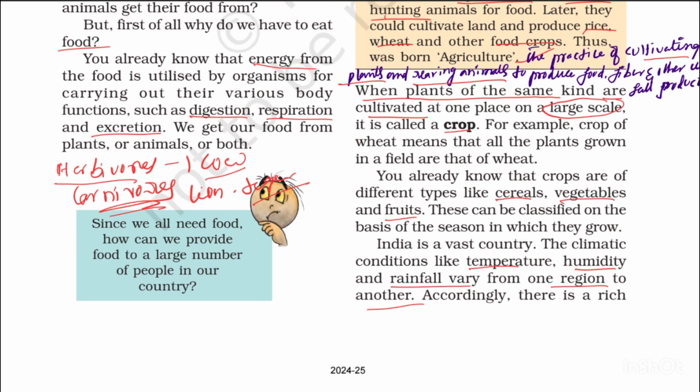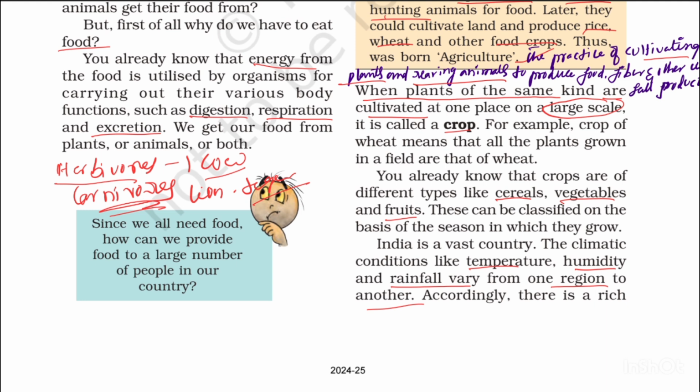India is a vast country. Climatic conditions like temperature, humidity and rainfall vary from one region to another. In one place there will be more rain, in other places less rain. In some places there is more humidity and in some places none at all.